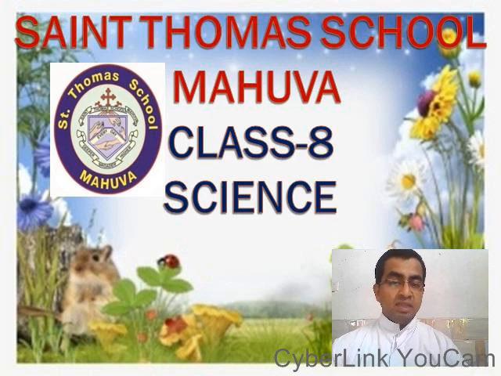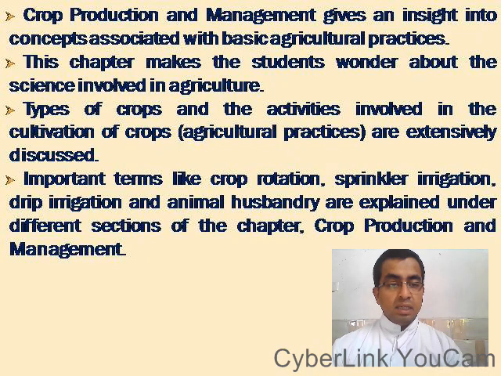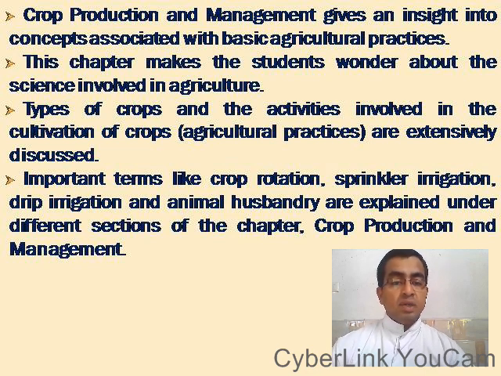Today, we begin the first chapter of science, that is crop production and management. In this chapter, you will learn about the various concepts associated with basic agricultural practices, the science involved in agriculture, the different types of crops, and the activities involved in the cultivation of crops. You will also learn about some important terms like crop rotation, sprinkler irrigation, drip irrigation, and animal husbandry.